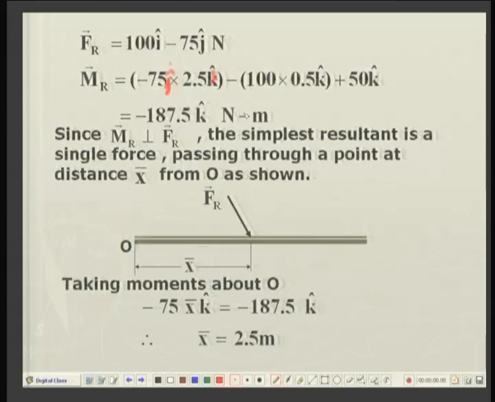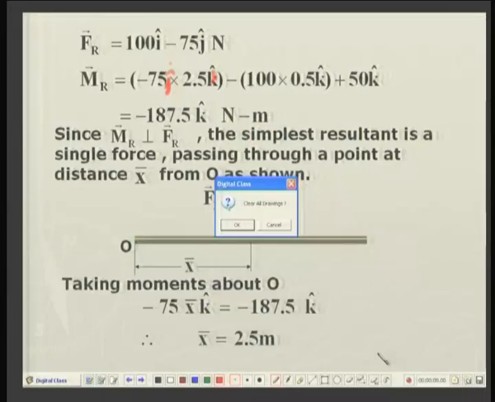So let us see. It will be force 75 into distance 2.5 in the minus k direction, and the other moment will be 100 into 2.5, again in the clockwise direction, so minus k, and this 50 k is the moment of the couple already given.